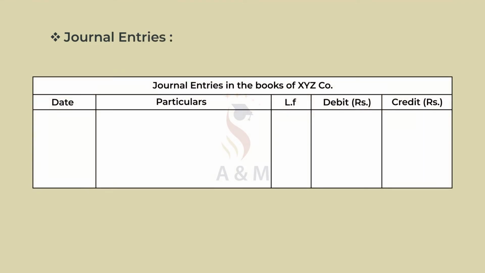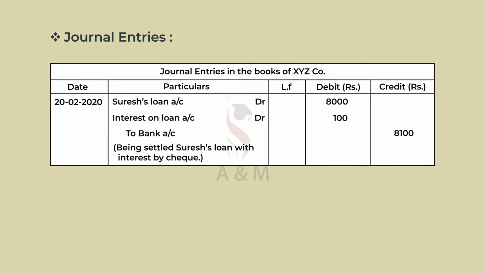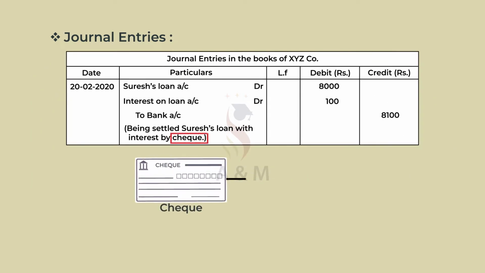And the journal entry is Suresh's loan account debtor Rs 8,000, interest on loan account debtor Rs 100 to bank account 8,100, being settled Suresh's loan with interest by cheque. Here a cheque is used, therefore the term bank is used.